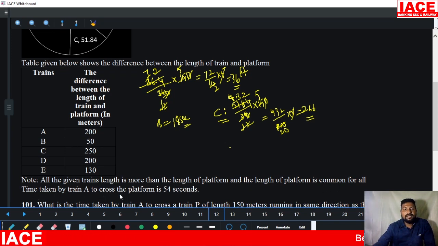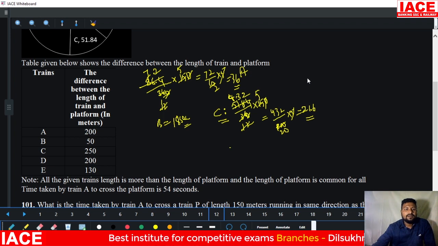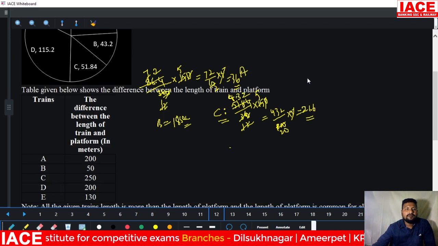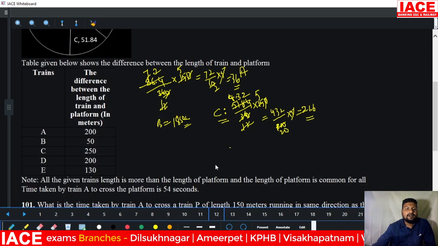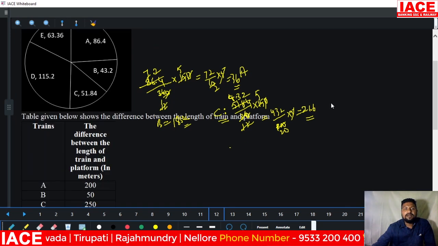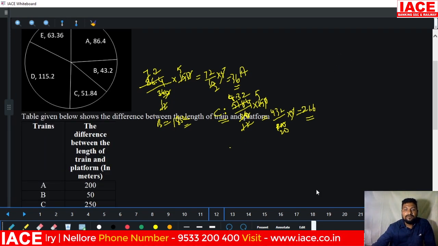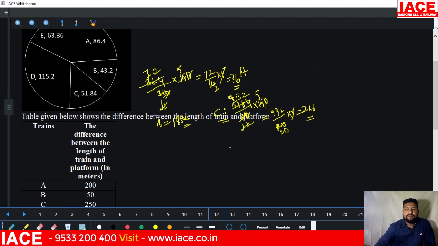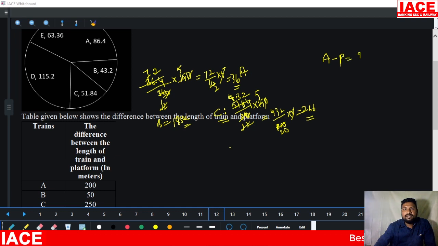Time taken by train A to cross the platform is 54 seconds. Okay. From this we have to write. Look at. And train A to platform, how many meter difference? 200 meter difference. Okay. From this we'll write one data. We require one value here. Look at, train A to platform, how many meters difference? 200 meter difference. This is the line mentioned.